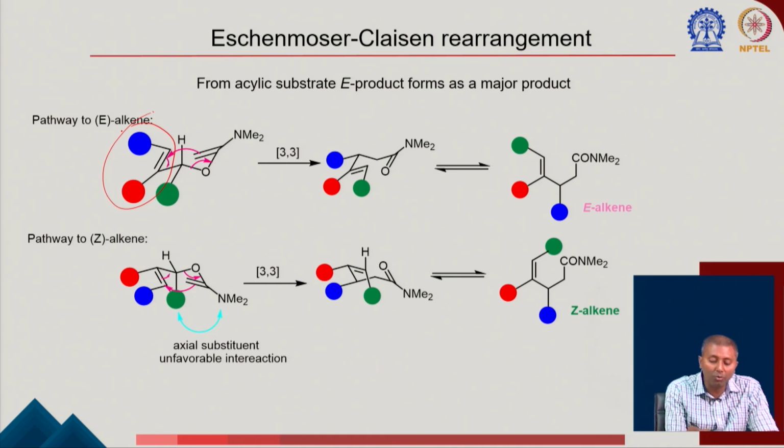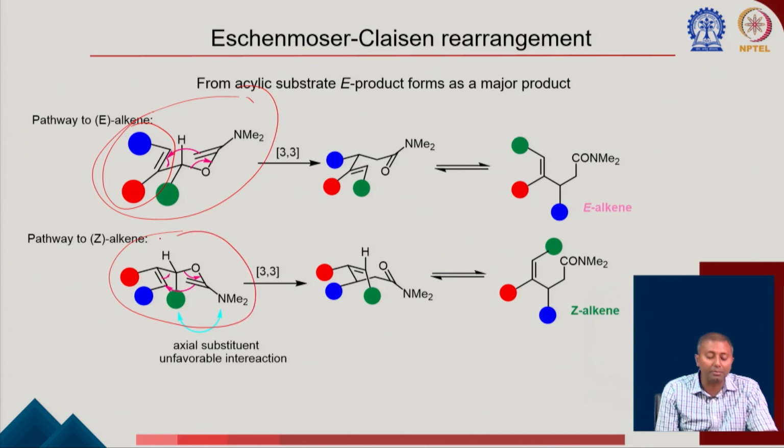Again, we have seen there, if it goes through this particular transition state versus that transition state, what is the difference we observe? Looking at the green colored carbon here, it is more preferable to keep this group in the equatorial position and the hydrogen in the axial position, instead of keeping the bigger group in the axial position, because that could generate some 1,3-diaxial interaction. Also, this NMe2 group can interact with this group, which is another issue I was mentioning.